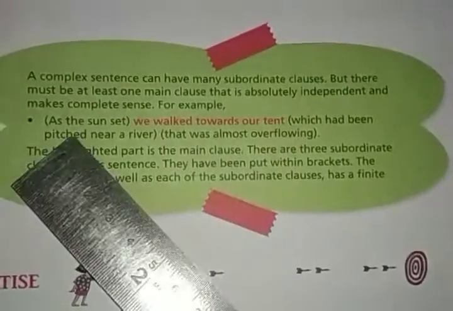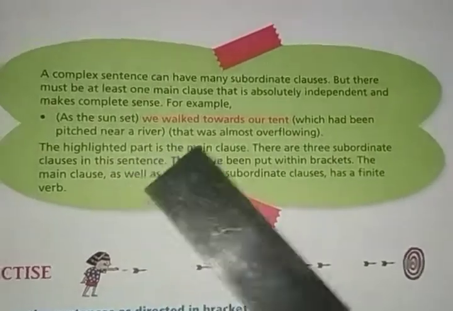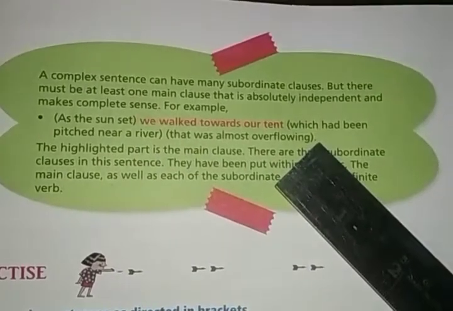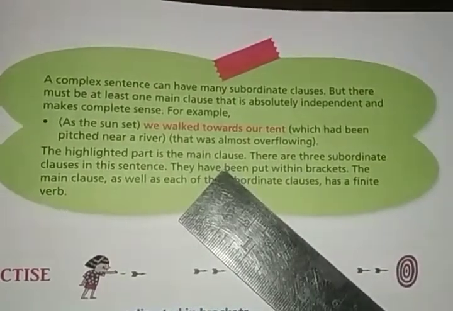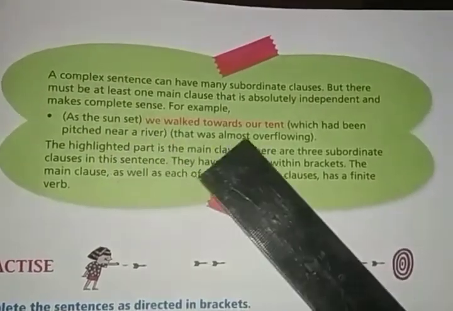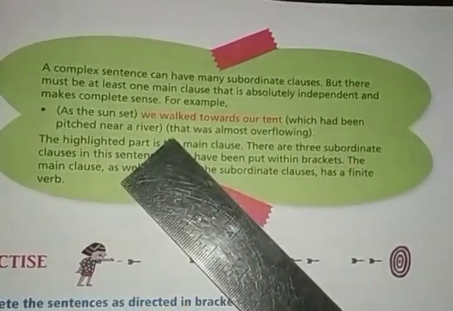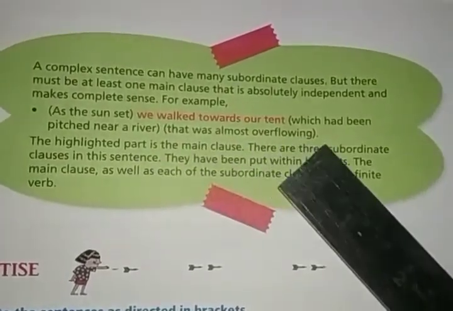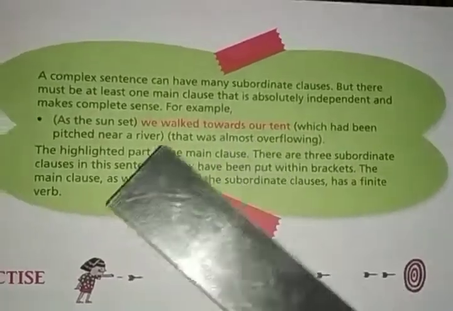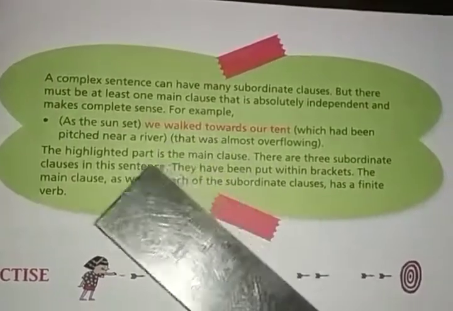So, for example: As the sun set, we walked towards our tent, which had been pitched near a river that was almost overflowing. This is a complete complex sentence. But how can you say that? Because there are: As the sun set, one clause. We walked towards our tent, second clause. Which had been pitched near a river, third clause. That was almost overflowing, fourth clause. Four clauses are there in the sentence, and you will find a main clause.